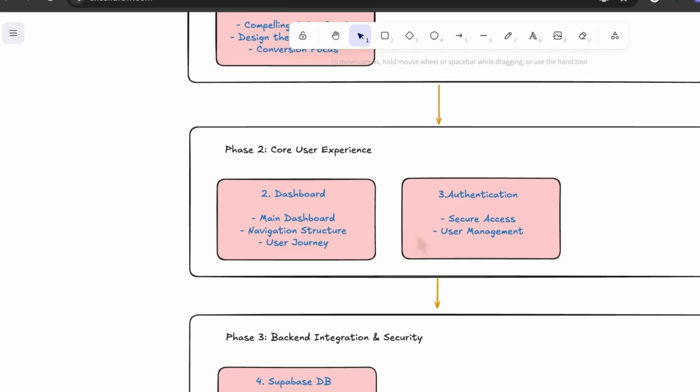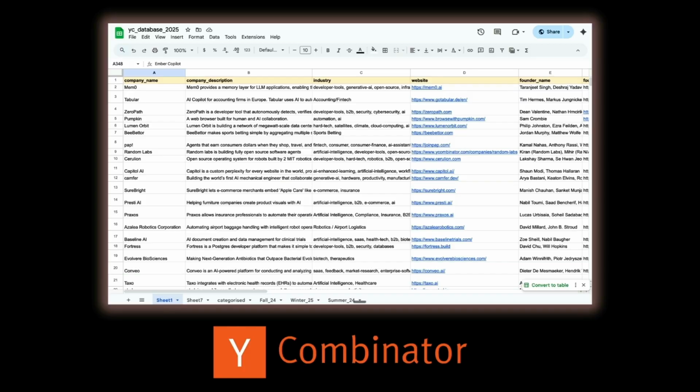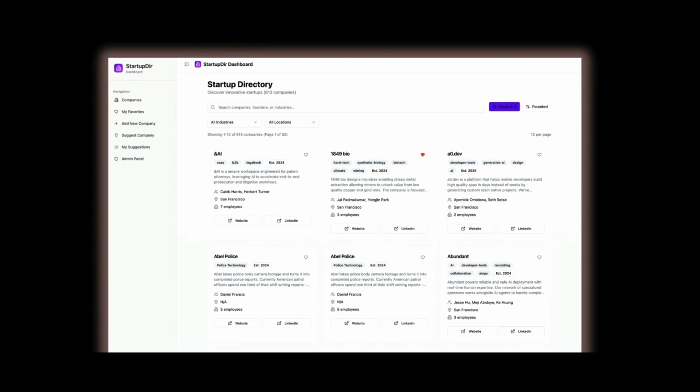And in this video, I'm going to give you a step-by-step process that'll allow you to turn your Google Sheets data into a full-fledged application, and that too in just 30 minutes.